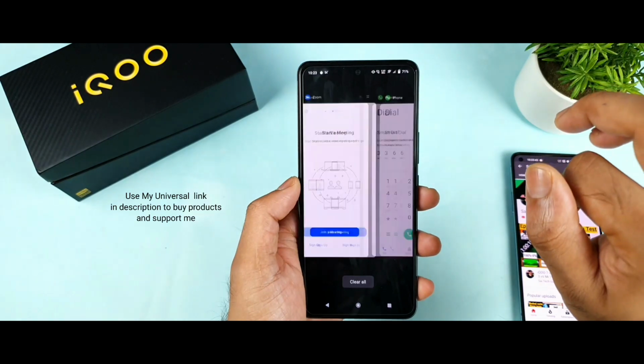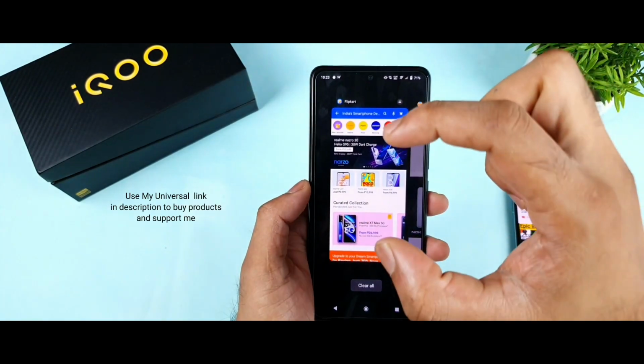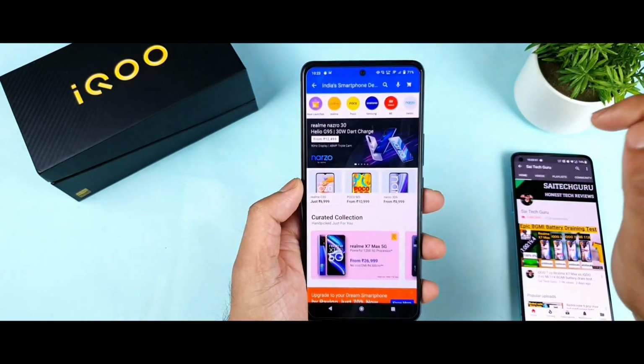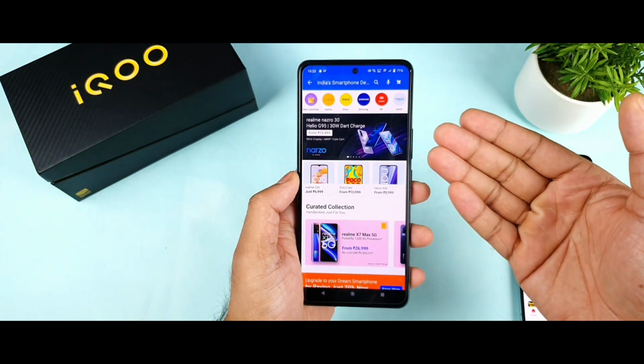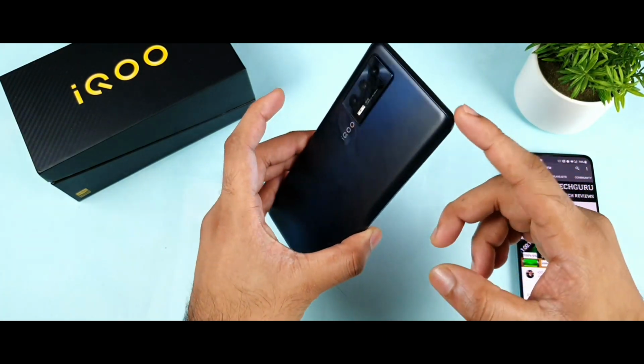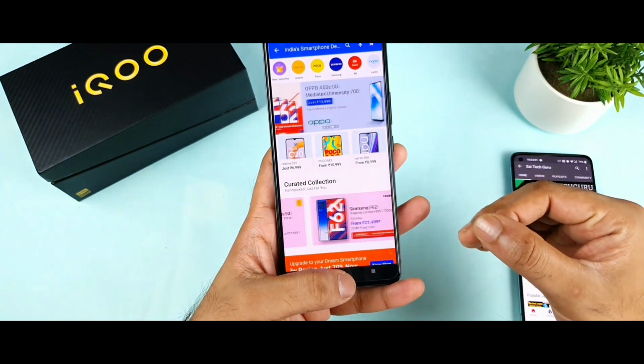So there's a Flipkart as well. I'm just trying to show you from the multitasking. I just want to see this image as it is. That is the reason I'm trying to open the multitasking. I do know it takes some time. Wow. As you can see, friends, 46 applications. You can actually do the multitasking on the iQOO 7 device. That is the kind of limit which is there in the iQOO 7 smartphone at this point.